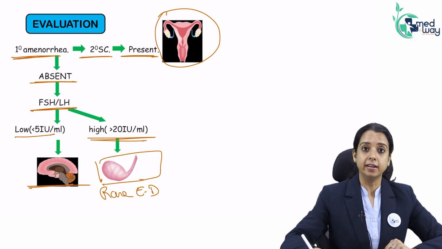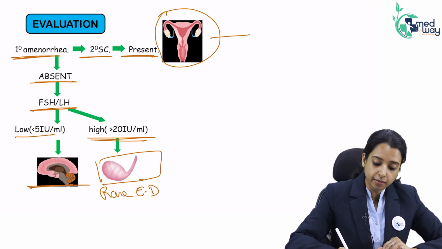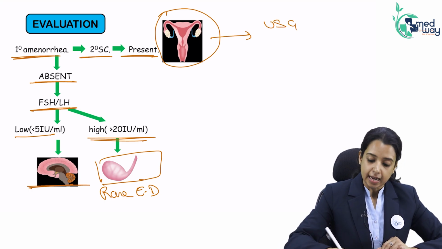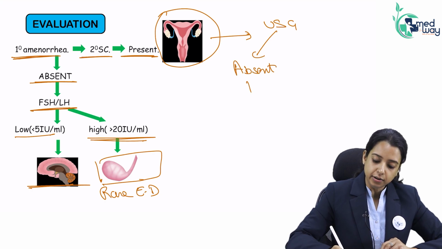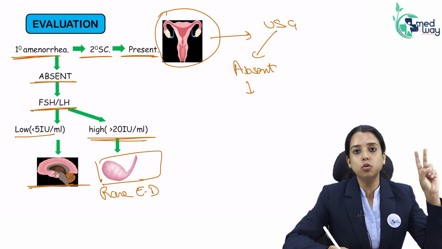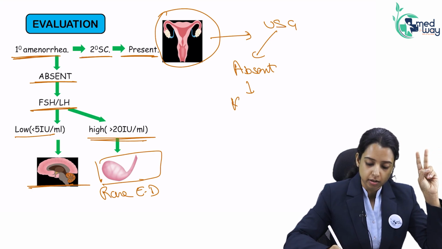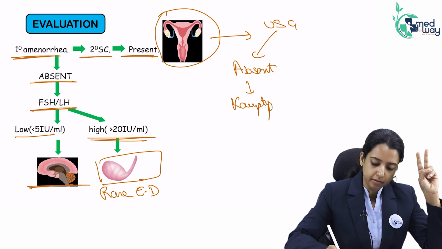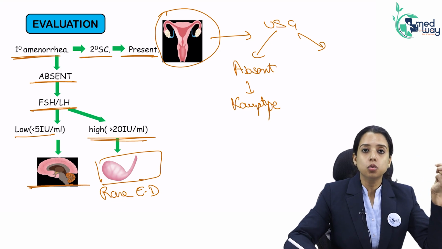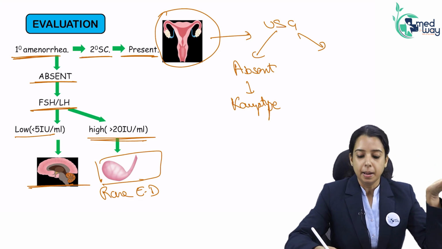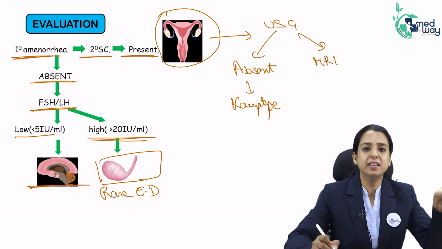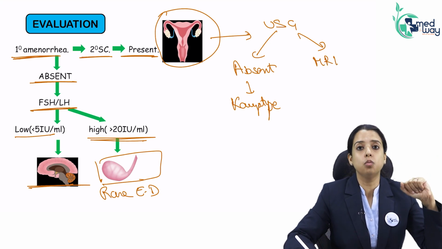If the secondary sexual characters are absent, I will do here what? Ultrasound. In ultrasound, if they are showing me that it is absent, it will lead me to two diagnoses, MRKH or AIH. How will I know? I will do karyotype. If it shows uterus, vagina are present but there is a blockage, then I have to see by again doing MRI whether it is septum or cervical dysgenesis, what it is.